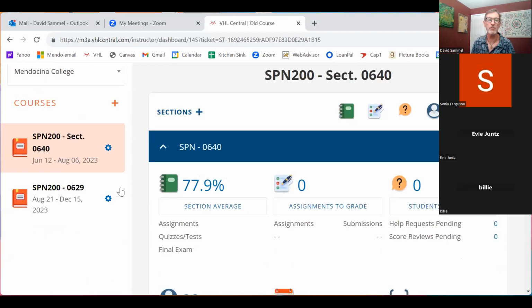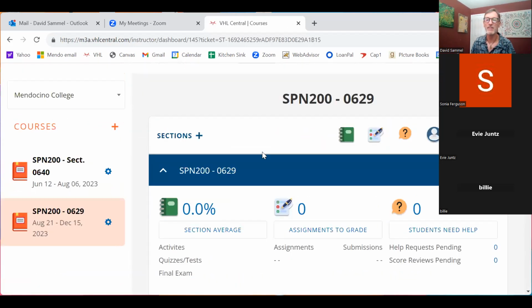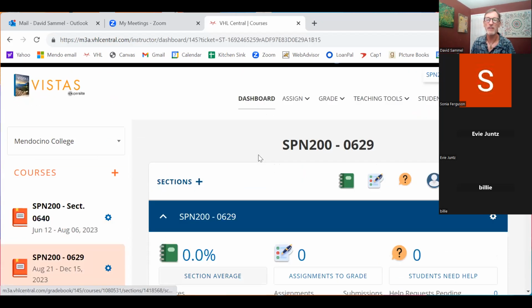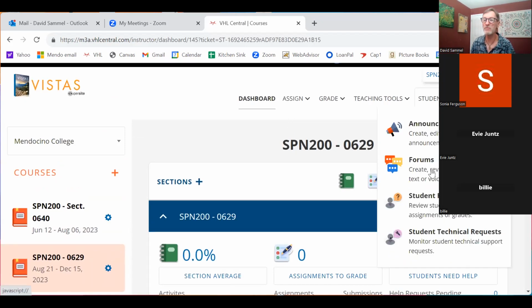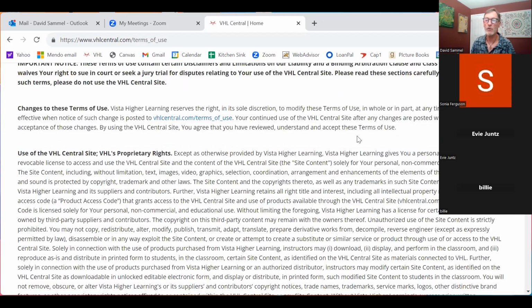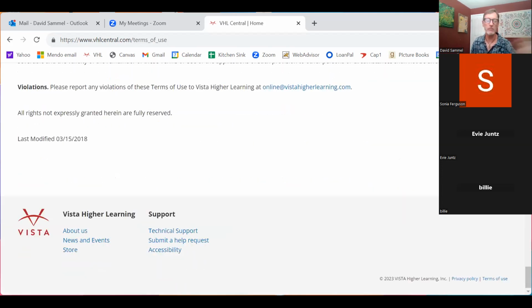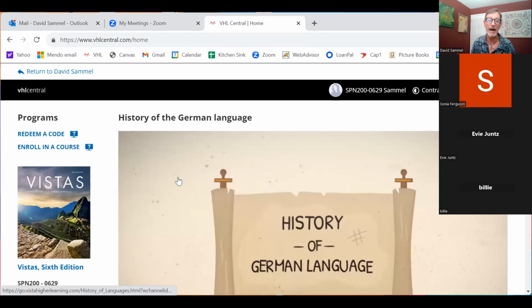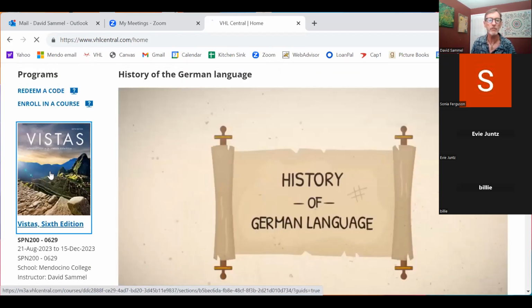I hope this is going to work now. All right, let's see now if it's going to work this time. This is not going exactly how I meant it to, but I'm going to try to show you the view as a sample student. So the first time you see this, you're going to come down here and agree to all these things. These people are trustworthy. They're not going to sell your information or anything like that. Just agree. You can read through it if you need to. It's a lot. So, okay, now this is what you're going to be seeing. I'm sorry this was so confusing today. I apologize for that. Click on your Vistas 6th edition.